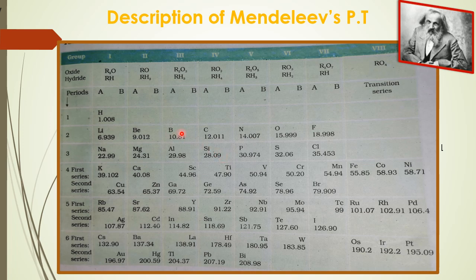He left the gap because when he found an element with a higher atomic mass not having properties similar to the elements existing in that particular group, he left the gap and placed that element in another column where the elements with similar properties come together.